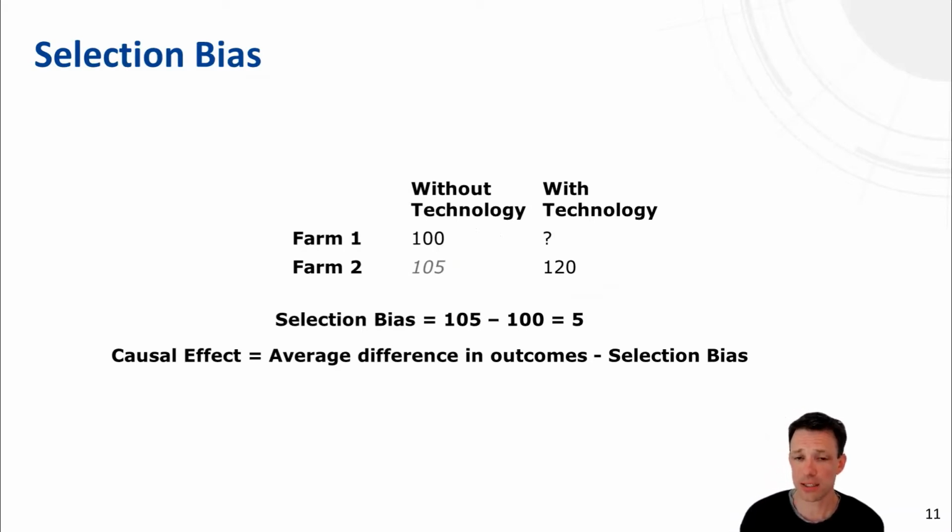Then we can simply calculate the selection bias, so the difference without the technology between the two farms, the difference between 105 and 100. And based on that, we could calculate the causal effect as a difference between the outcomes of farm 1 and farm 2, corrected by the selection bias. So potential outcomes are important for calculating selection bias, and selection bias is important for calculating causal effects.